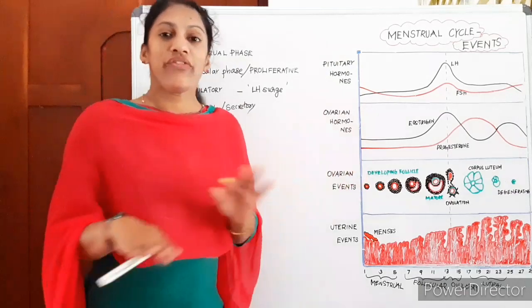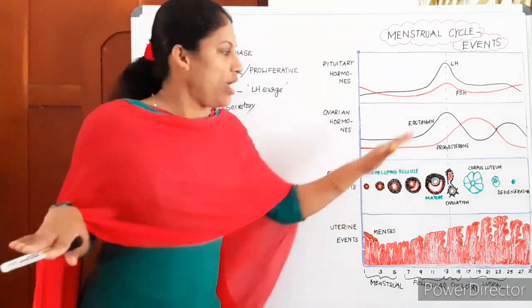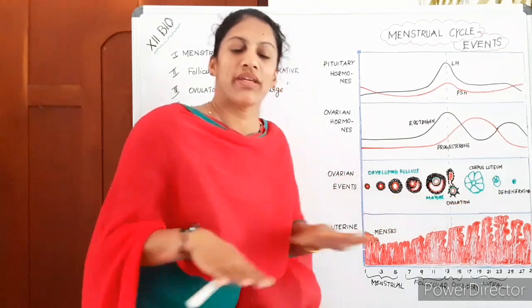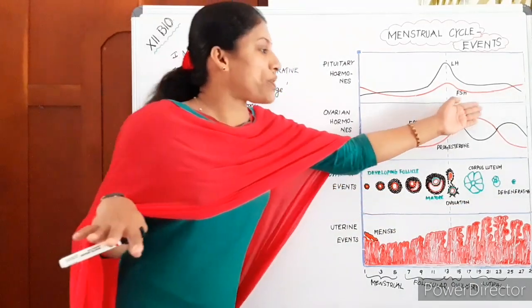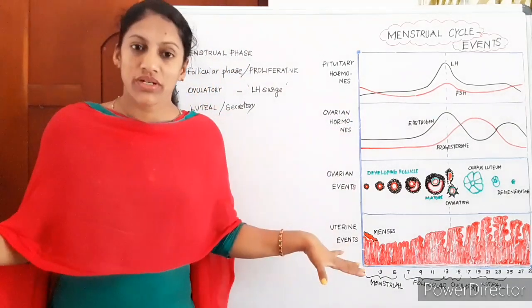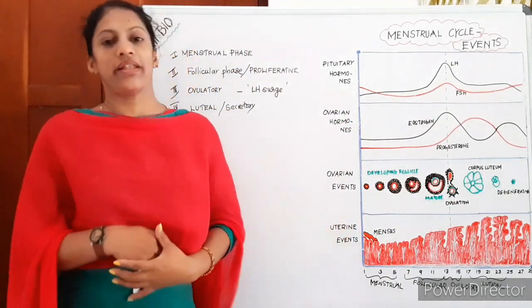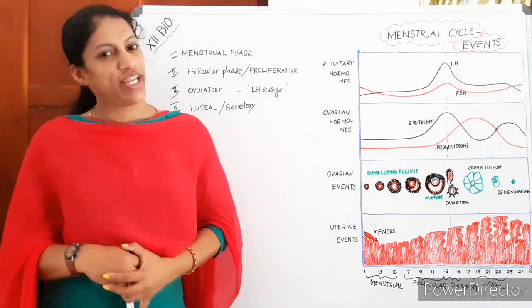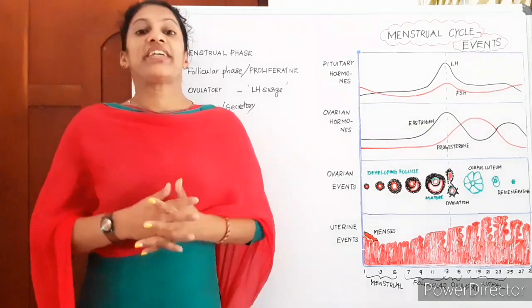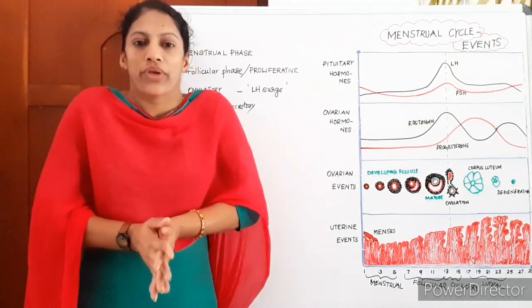Whereas if there is no chance for fertilization, what happens? This endometrium gets ruptured because progesterone is decreased, and the endometrium is released as menses. Okay, these are the events in the menstrual cycle. Once again, I am just revising the major points.